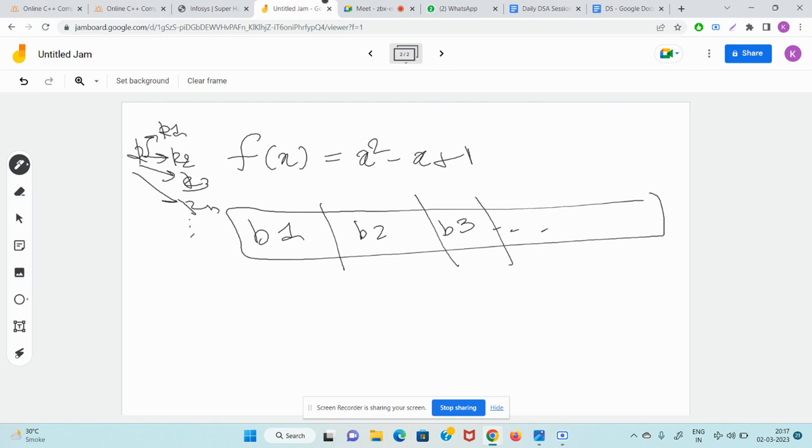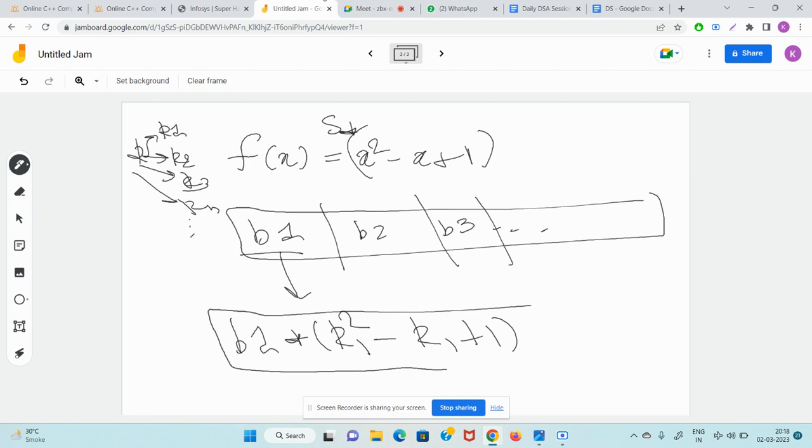Then what you have to do at each index is calculate this value: s into x square minus x plus 1. So s is nothing but b1, so b1 into k1 square minus k1 plus 1. This is the first value. Like this, you have to calculate for each index, and the maximum of those is your answer.